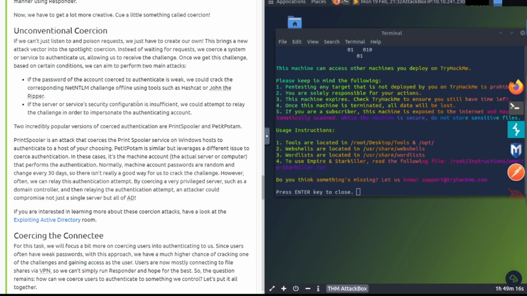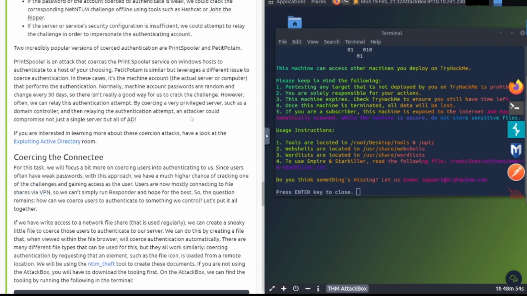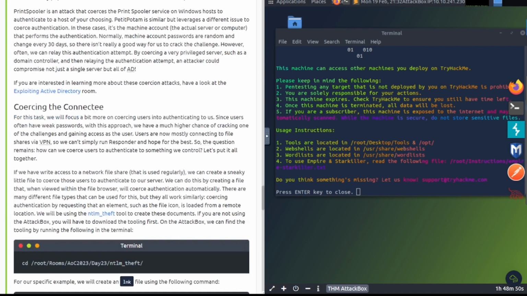If the password of the account coerced to authenticate is weak, we could crack the corresponding Net-NTLM challenge offline using tools such as Hashcat or John the Ripper. If the server or service's security configuration is insufficient, we could attempt to relay the challenge in order to impersonate the authenticating account. Continuing on, it talks about the Exploiting Active Directory room. If you want to learn more about coercion attacks, go take a look at that.